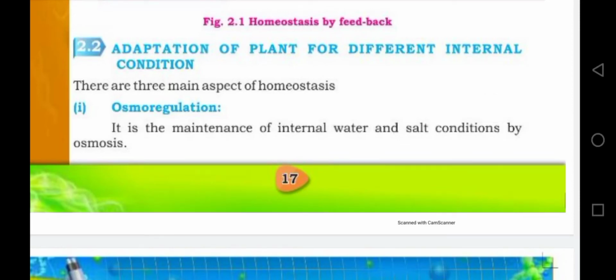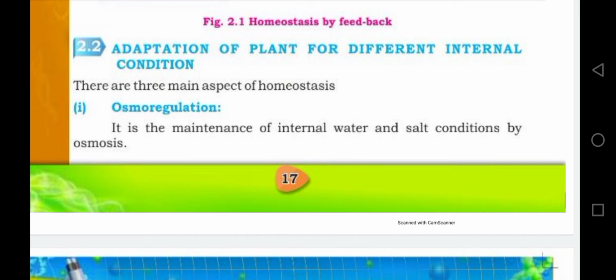Bismillahirrahmanirrahim. Students, before this we have discussed the concept of homeostasis. Homeostasis is the ability of a body or an organism to maintain the internal environment. So in this video, our objective is to understand the concept of homeostasis in plants, how the plant maintains the internal environment and what changes are taking place in the structure to maintain the internal environment or the homeostasis.